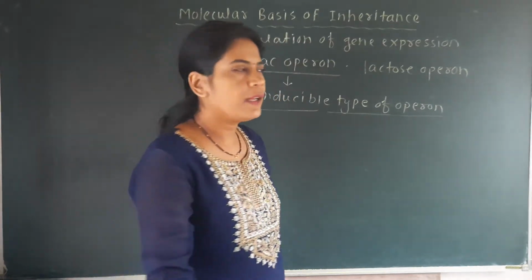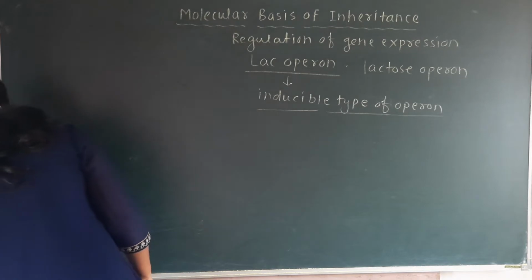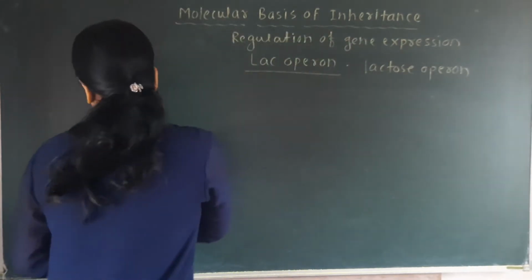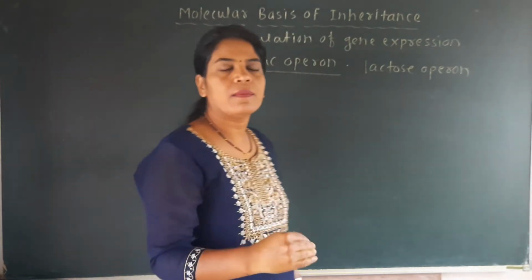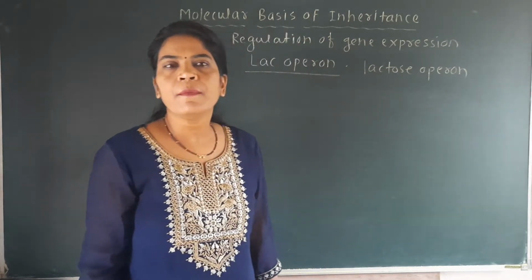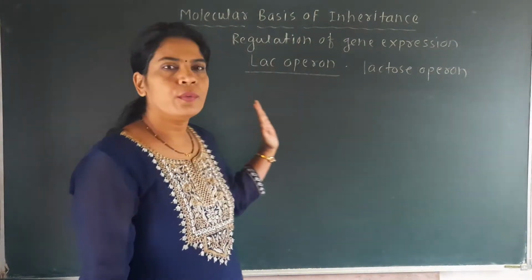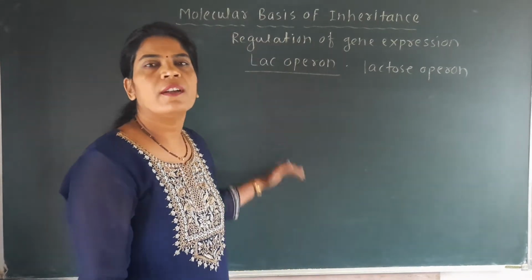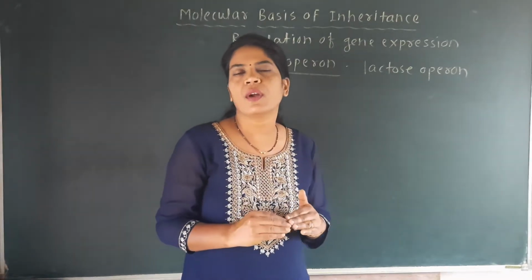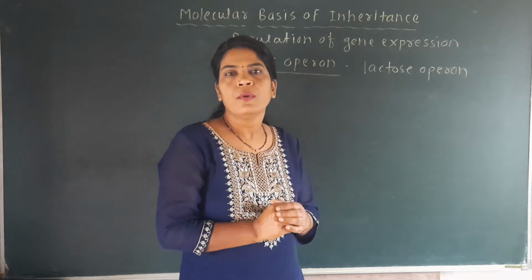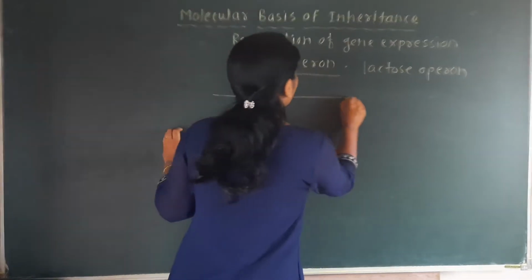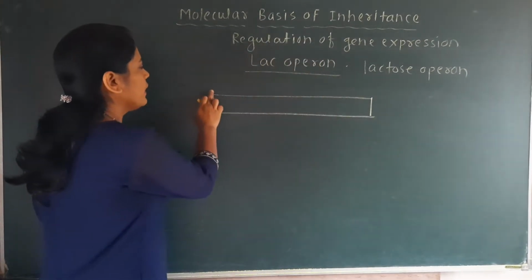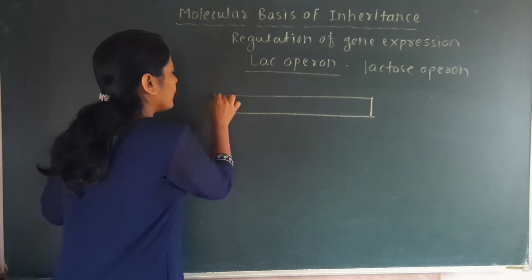So this point we will clear here, how this operator gene decides the switching on or switching off of this operon. So here again we draw the same diagram of this operon for the discussion of this lac operon. The diagram which is given in our textbook is not important. The diagram which we are going to discuss here is from the NCERT book. So you should concentrate on this diagram only, because it is very easy to understand the concept of the lac operon. Here we have drawn the figure of the lac operon in the previous lecture, the same figure we are discussing here.